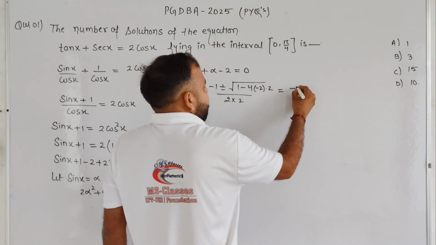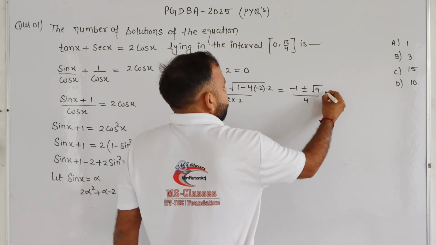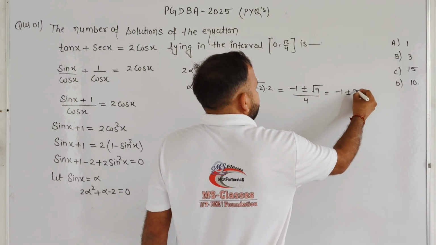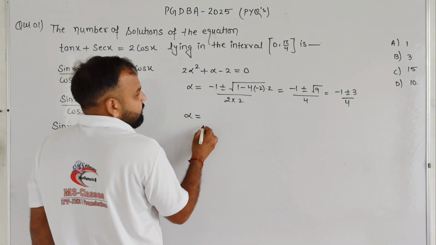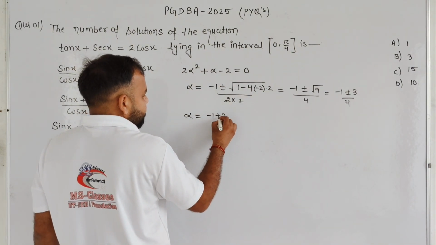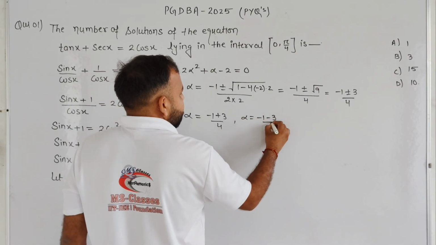It becomes minus 1 plus minus square root 9 divided by 4, which is minus 1 plus minus 3 divided by 4. Basically the value of alpha is minus 1 plus 3 divided by 4, and alpha is minus 1 minus 3 divided by 4.